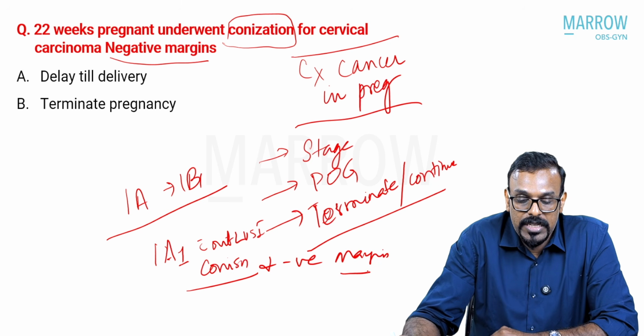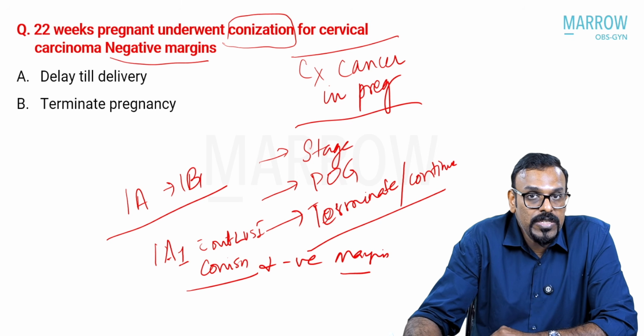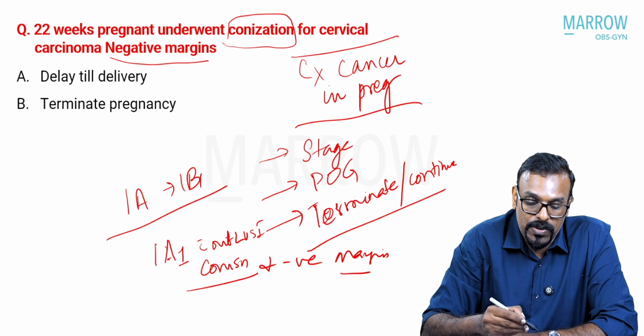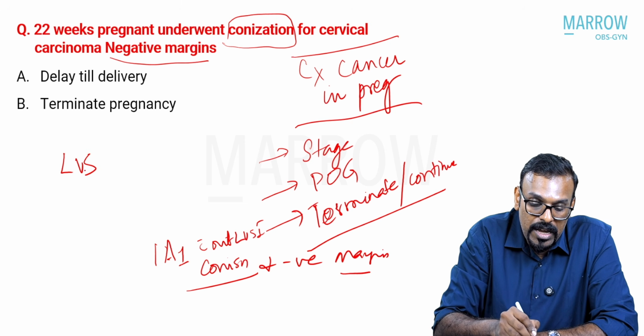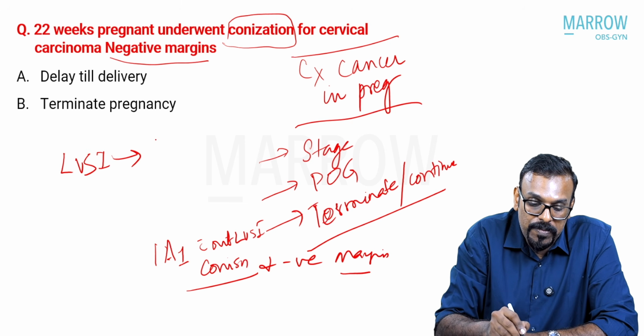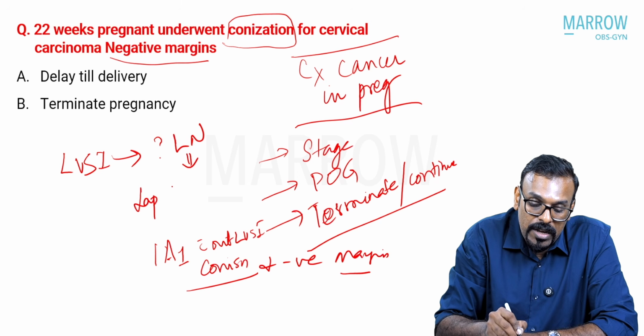If there were LVSI, the presence of LVSI denotes a possibility of lymph nodal involvement. So with LVSI, look for lymph node involvement. What will you do for that? You will have to subject the patient to a laparoscopic pelvic lymph node dissection.